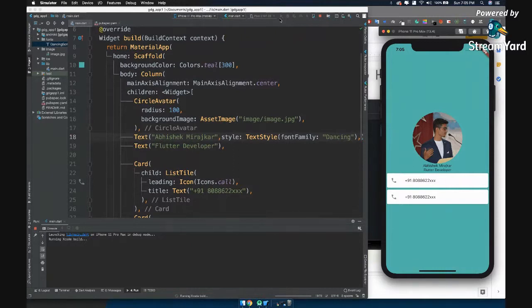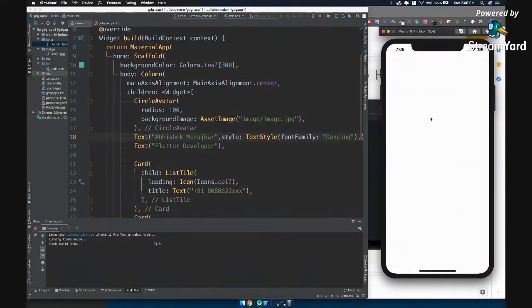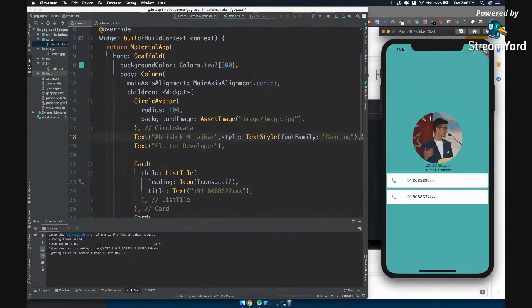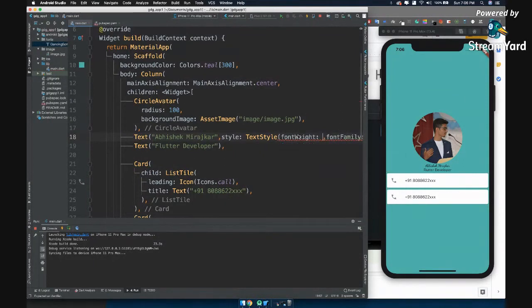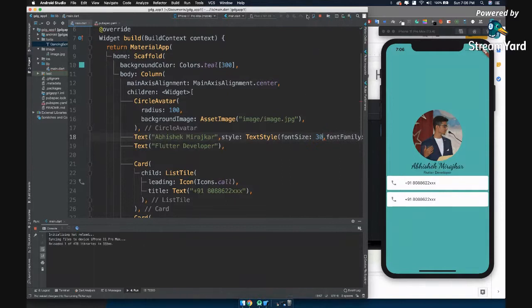And there is one particular reason that we are using this layout, because it is very easily understandable, and it gives you a depth meaning of rows and columns and stuff like that. All right, now if you observe carefully, I know the font style, font size is a little bit less. Let's increase that. Let's add font size and give it like 30 pixels and let's see. Okay, so now you can see the font is completely changed.